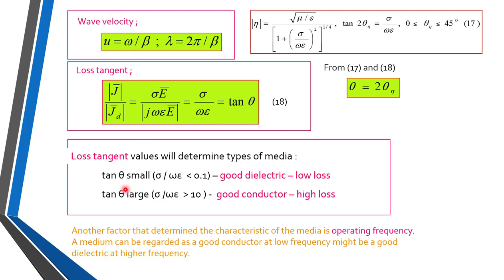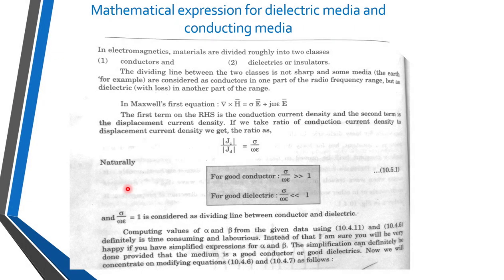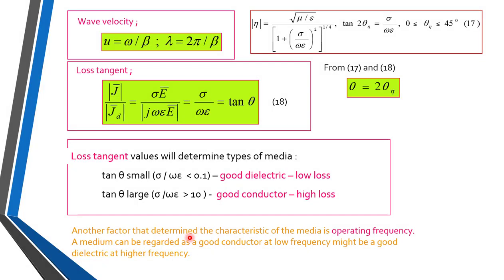Okay, so this means loss tangent values will determine the type of media. This angle will determine whether the media is a good dielectric or a good conductor. So let us see what the good dielectric media and good conductor media are. But let us complete this equation. So if tan theta is small, this means sigma is small, and sigma is smaller than omega epsilon.